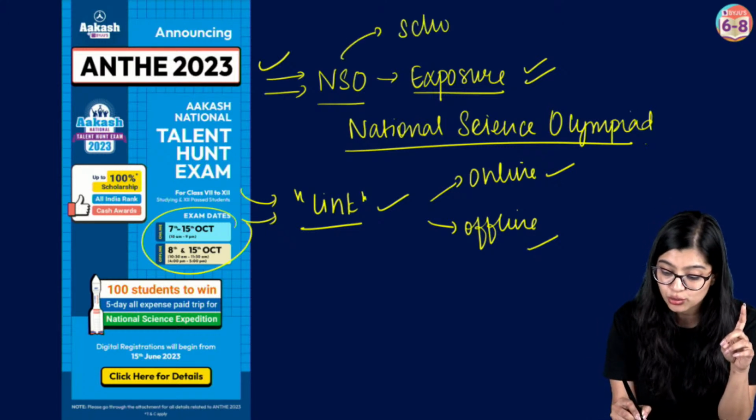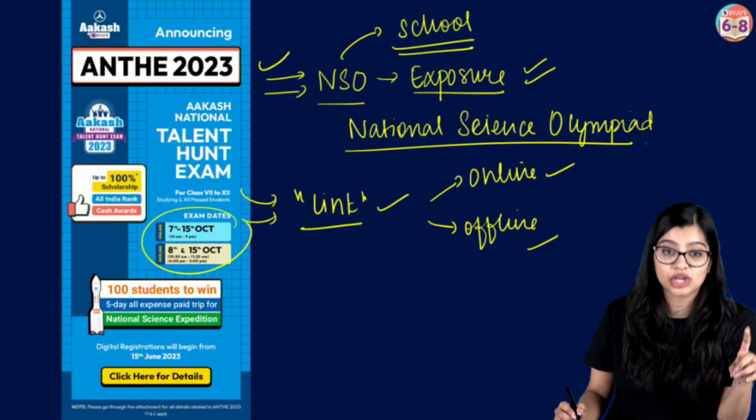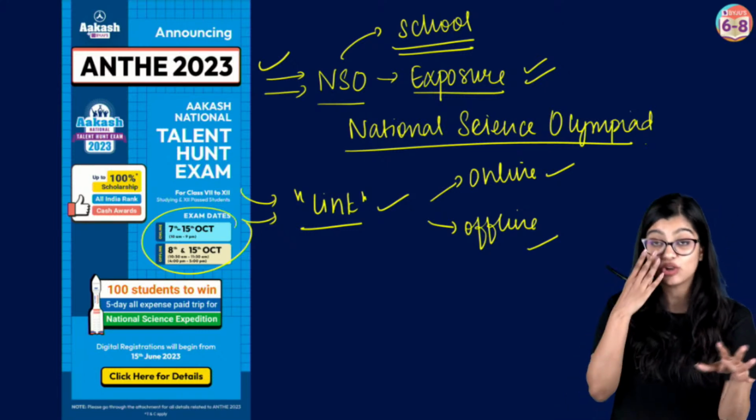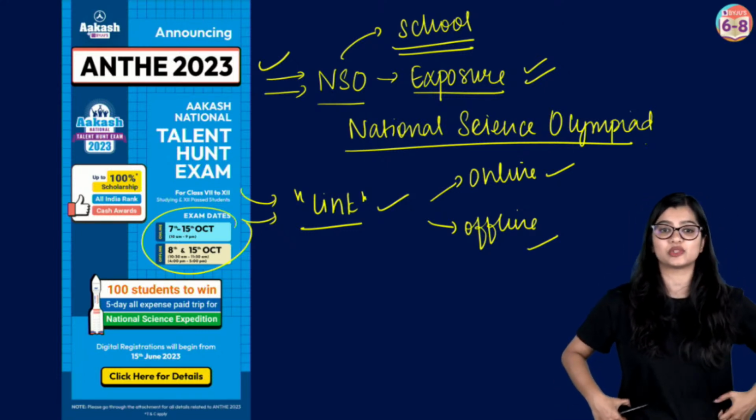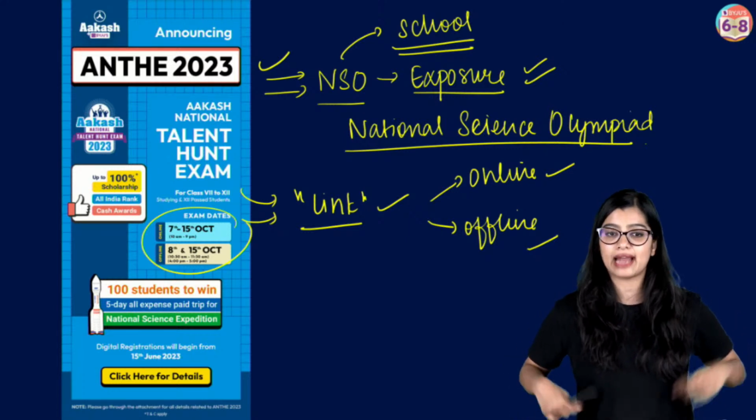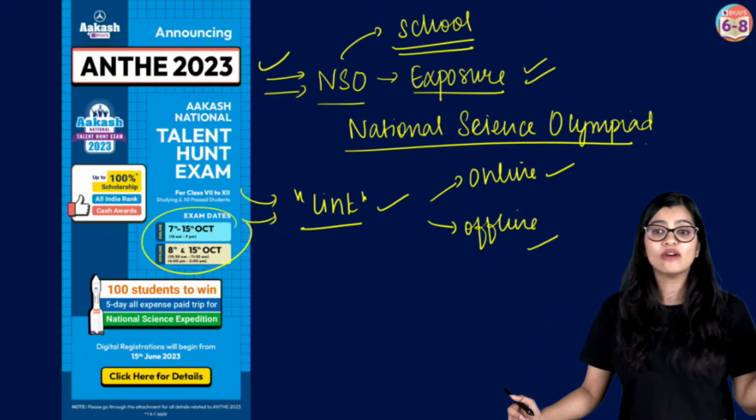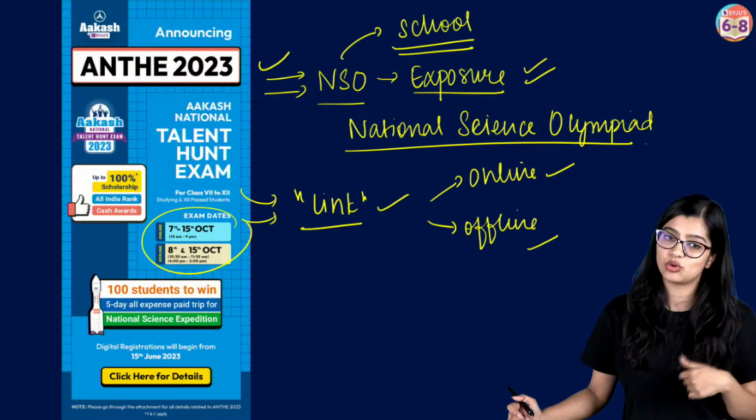How to register for NSO? You have to register through school. So ask your school teachers. There will be a representative in your school, one teacher who is responsible. Please go ahead and ask them. NSO will be through school, while ANTHE is through our website.